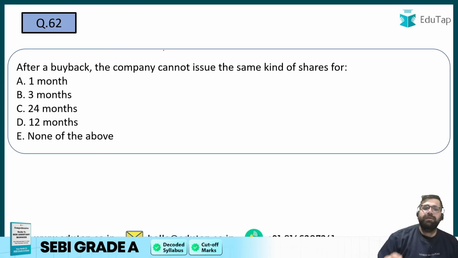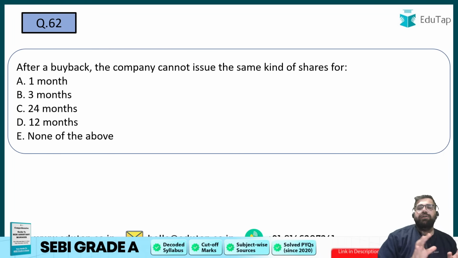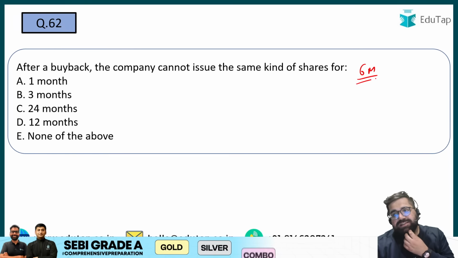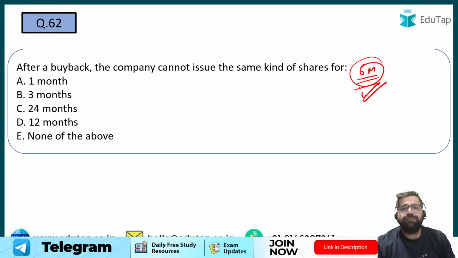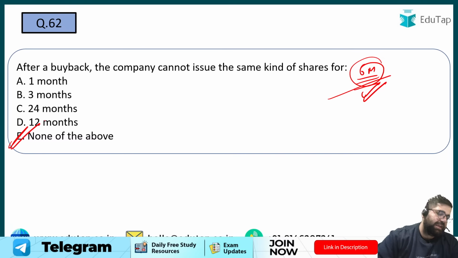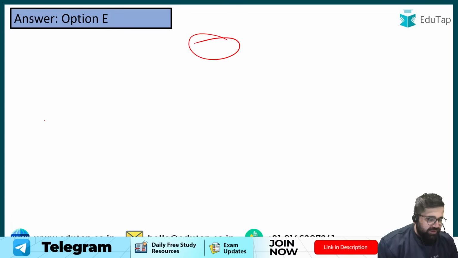Do remember, if a company has done the buyback, the same kind of shares cannot be issued for the next 6 months. There are some exceptions, but you can remember those exceptions or you can leave them. But this general rule you should remember: if you have a buyback, then you cannot issue the same kind of instrument or same kind of shares for the next 6 months. Therefore, the answer will be option number E. So only few were able to answer this.